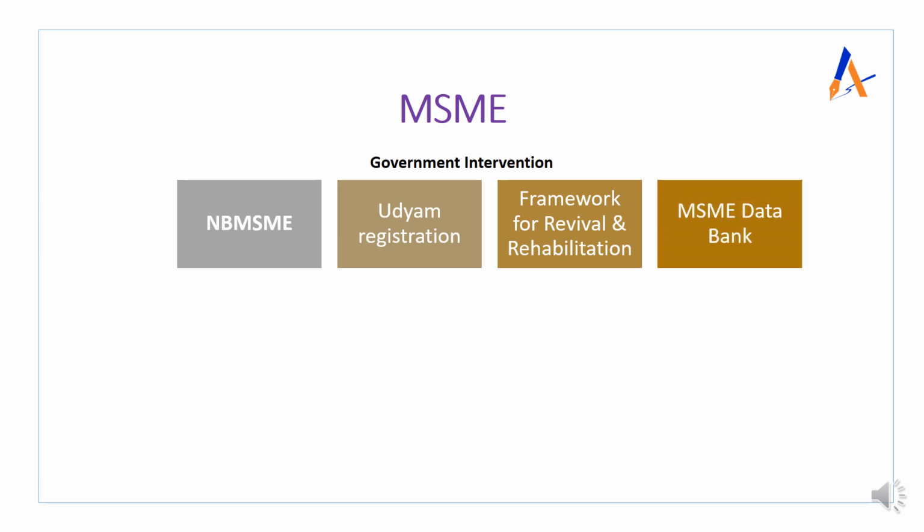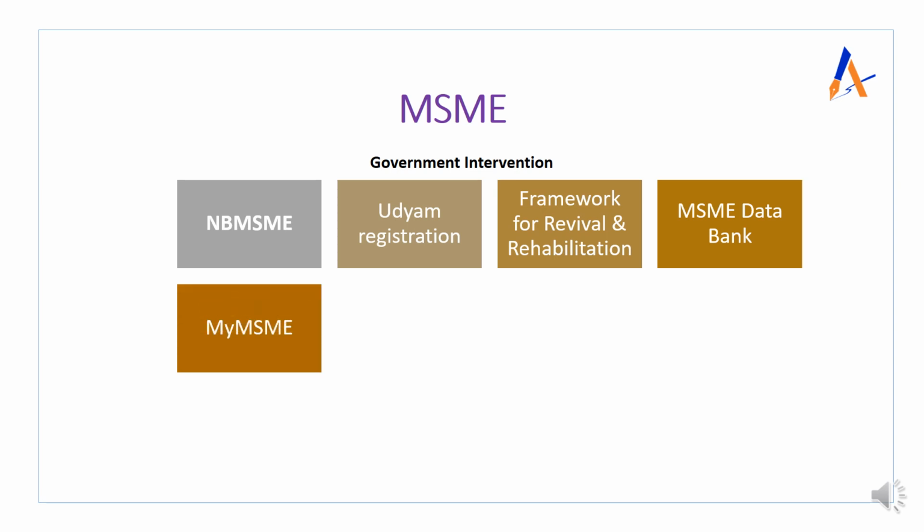Next one is the MSME data bank. This data bank will help the Ministry of MSME to streamline and monitor the schemes or the benefits which have to be passed on directly to MSMEs. So how to monitor? If I have a database of my students, then only can I monitor and help them, right? So it will also provide real-time information about the status of MSMEs under various parameters. We discussed that one of the issues was information asymmetry.